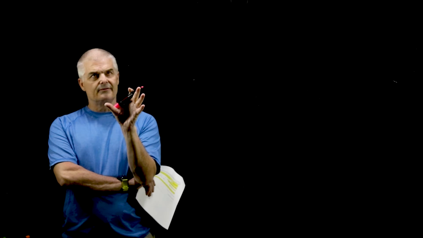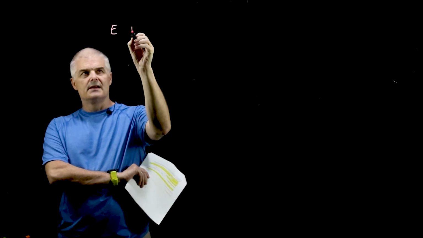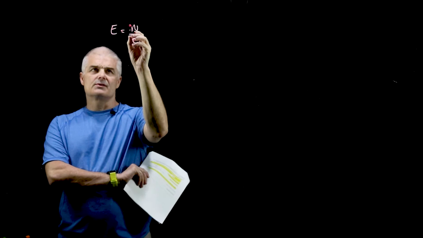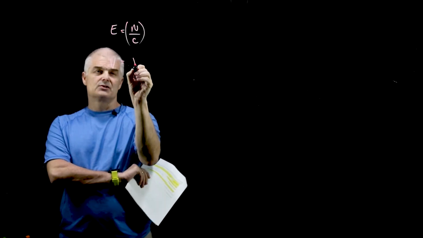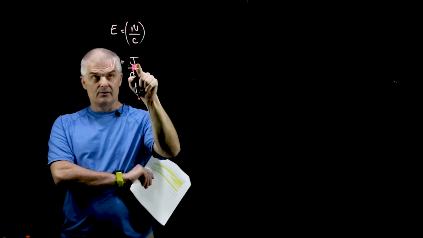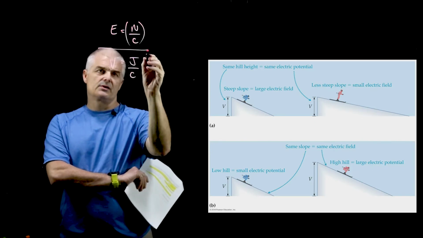So let's see if we can understand the difference. It's quite confusing between electric fields and electric potential. An electric field, that's the E. The units on that are a Newton per coulomb. And for volt, or electric potential, that's joules per coulomb. Now Newton is force, joules is energy. So it's force per coulomb, joules per coulomb, right? So these are the units.